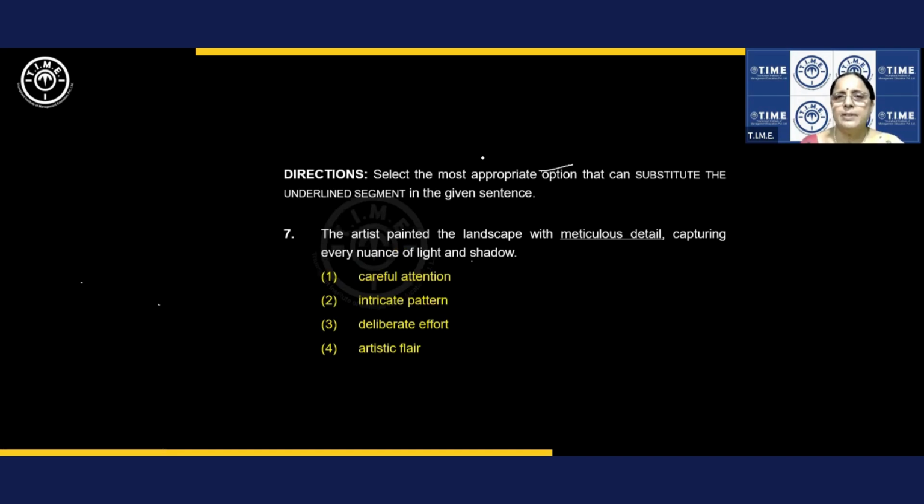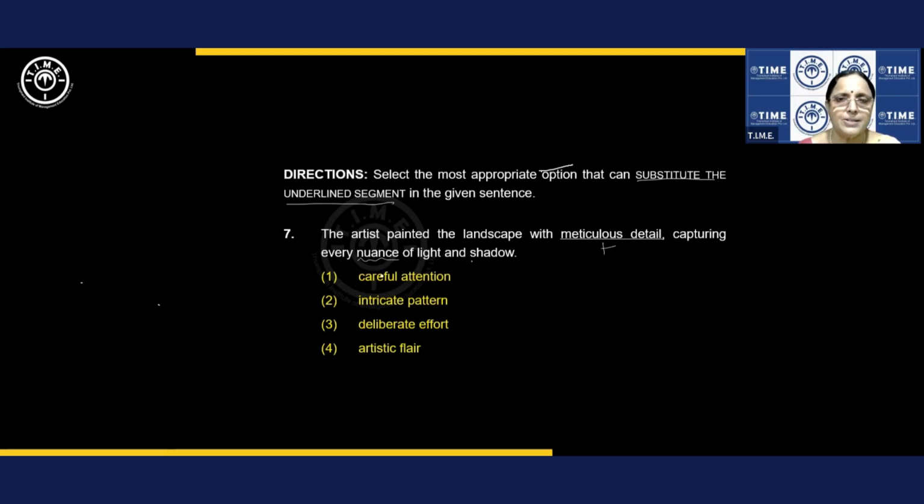Next one. Select the most appropriate option that can substitute the underlined segment. All right. So, you should focus on the underlined segment. Let's read the sentence completely, but our focus is on the underlined segment. The artist painted the landscape with meticulous detail, capturing every nuance of light and shadow. Meticulous detail, positive or negative? Positive. Nuance is every little bit, every intricate point of light and shadow. Understood?